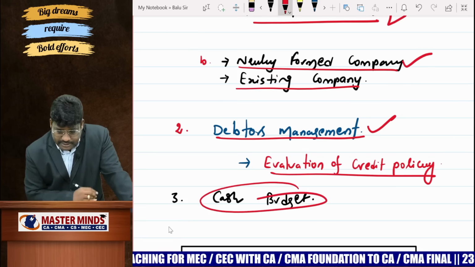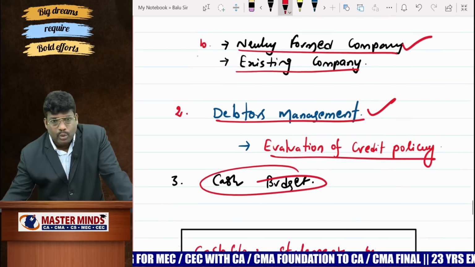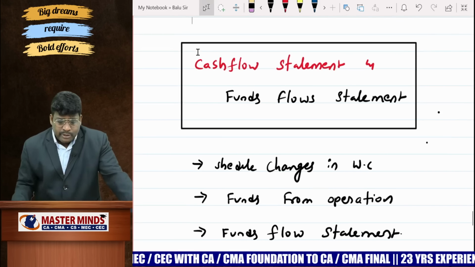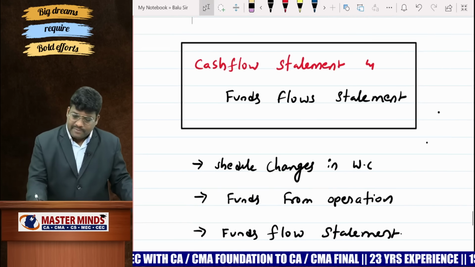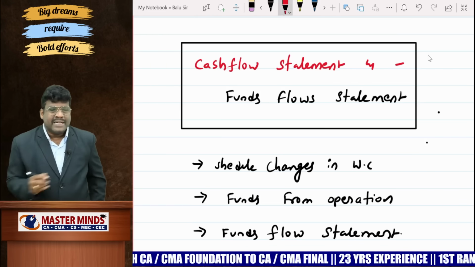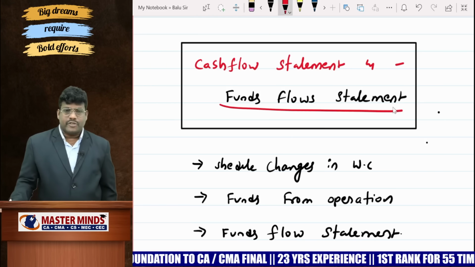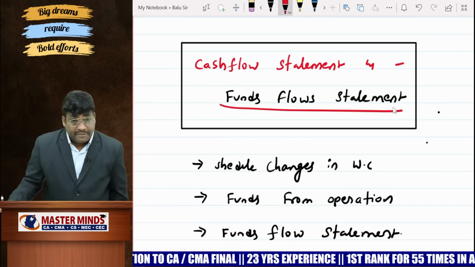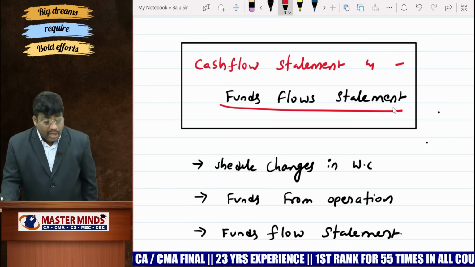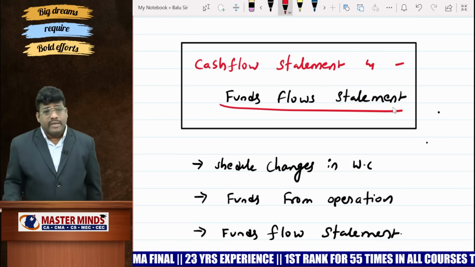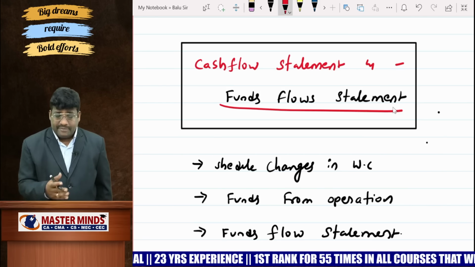And the cash budget, don't ignore, just once again you go with this. And coming to cash flow statement, funds flow statement. Cash flow statement, however, connects with respect to accounts. That's why you concentrate on the funds flow statement. Fund means you have the working capital. So how funds flow between the two financial years, that is nothing but the funds flow statement.